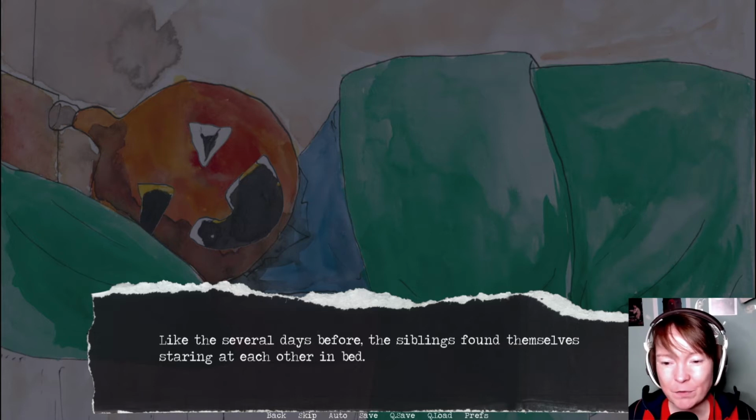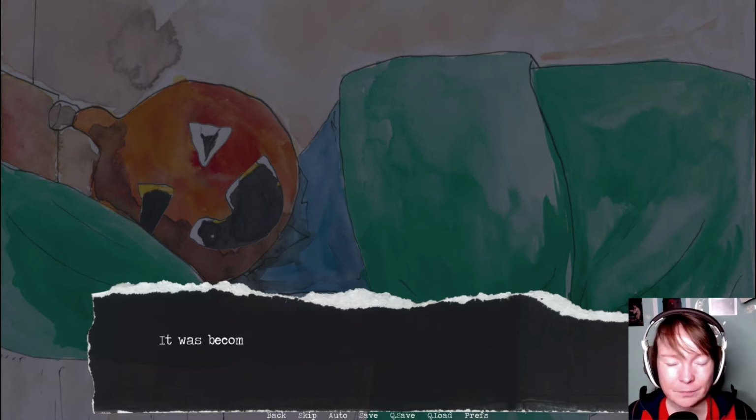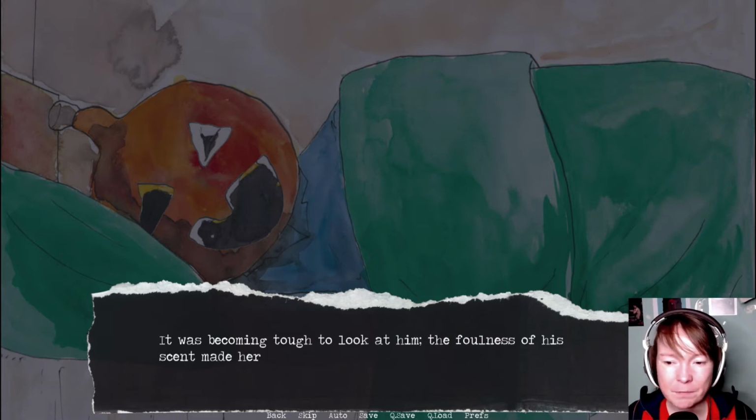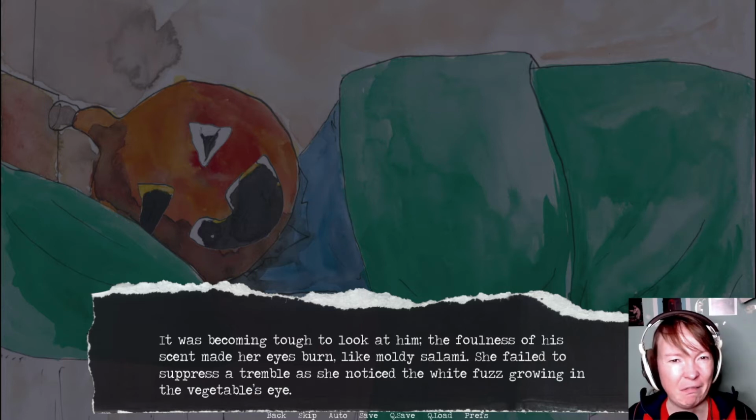Like several days before, the siblings found themselves staring at each other in bed. It was becoming tough to look at him. The foulness of his scent made her eyes burn, like moldy salami.